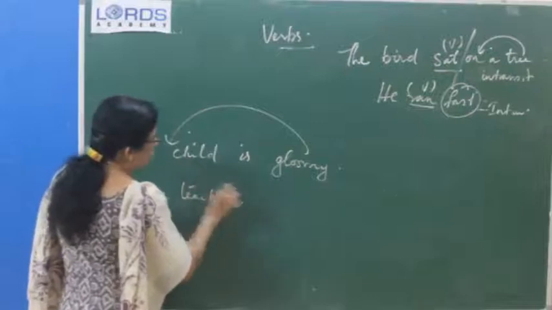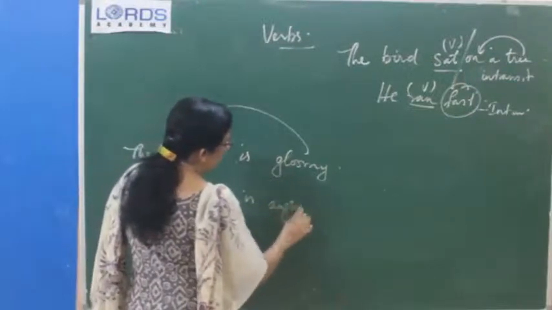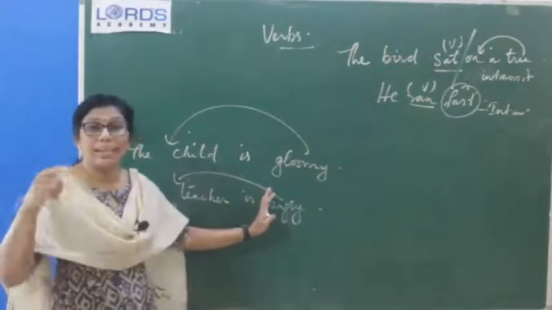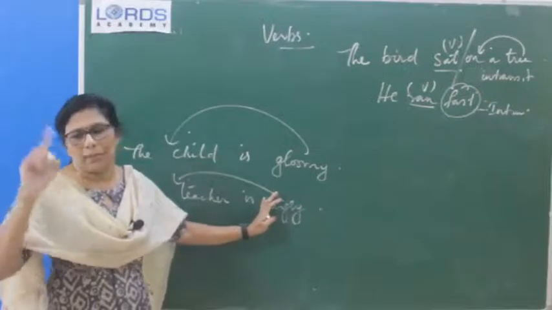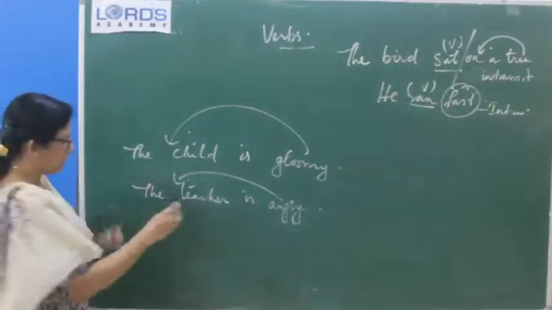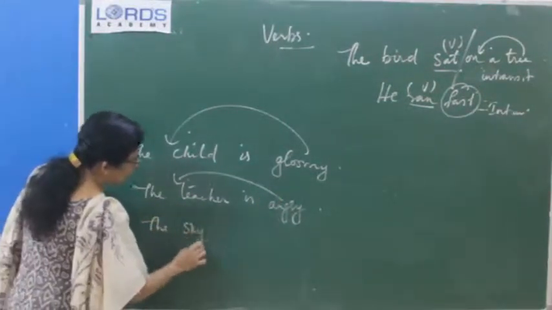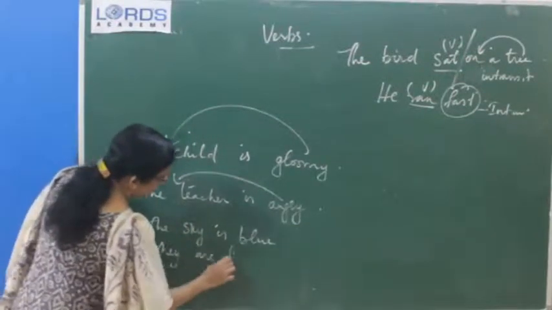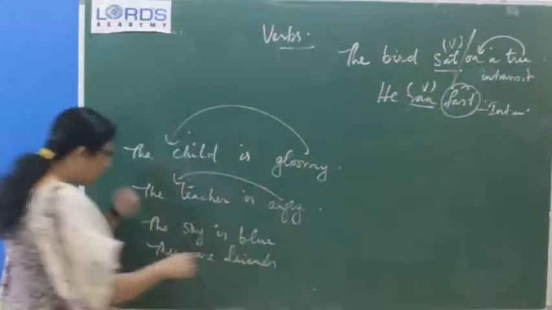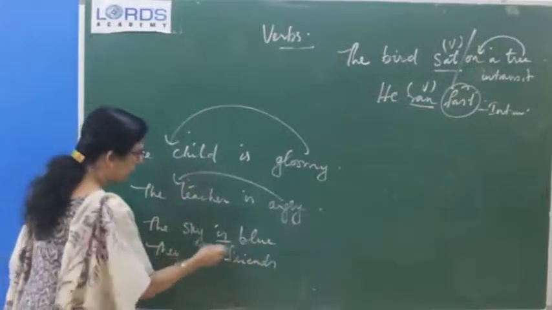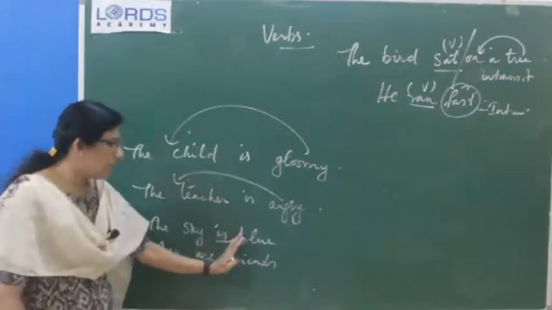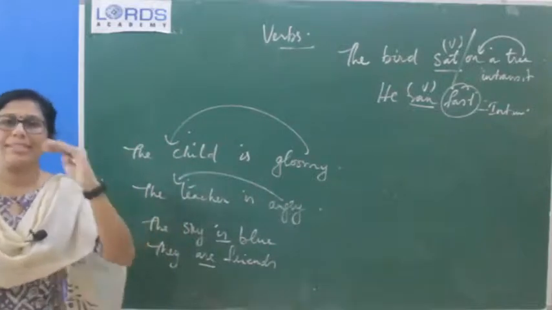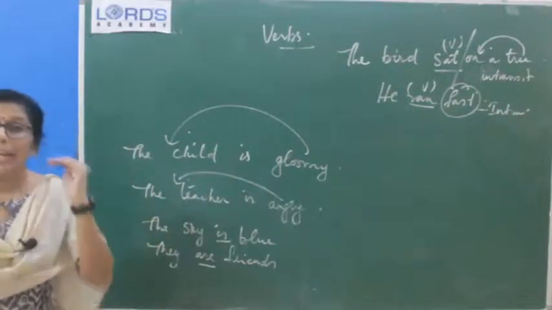Same way, the teacher is angry. Here also it's a complement of the subject, and the teacher is, it's an incomplete verb, and we are adding a complement to complete the meaning of the sentence. Okay, the sky is blue. They are friends. So in all these sentences we can see that, as I have told you, state of being verbs is, am, are, was, were, will be, shall be. Okay. So along with this, all these state of being verbs are called incomplete verbs.